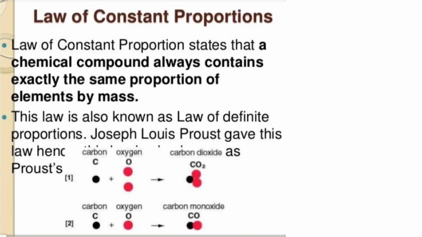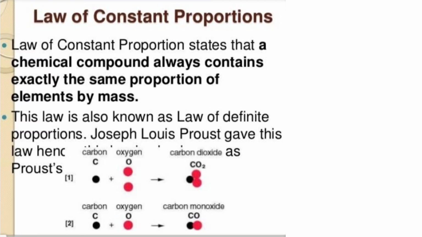The law of constant proportions states that a chemical compound always contains exactly the same proportions of elements by mass. This law is also known as the law of definite proportions. Let us see an example.